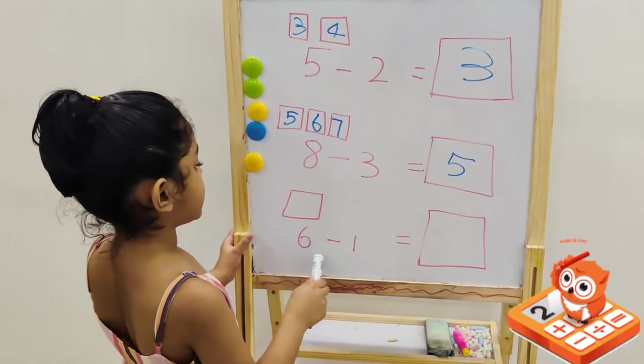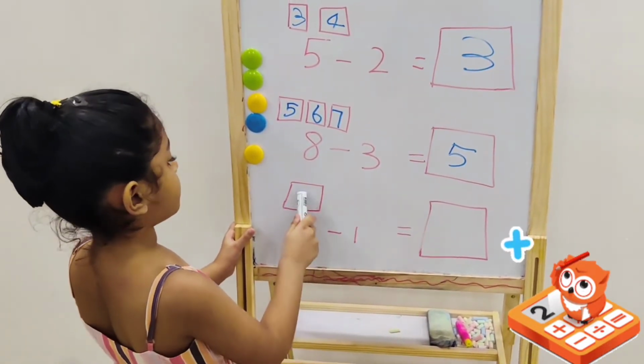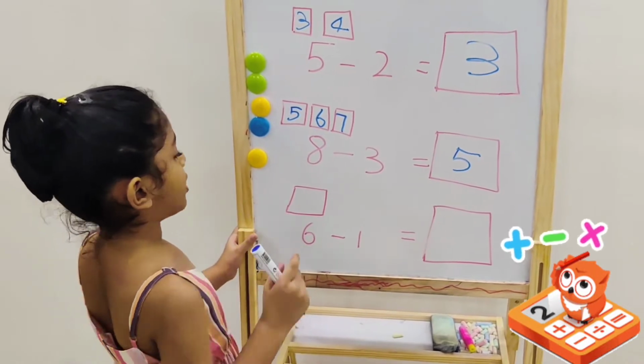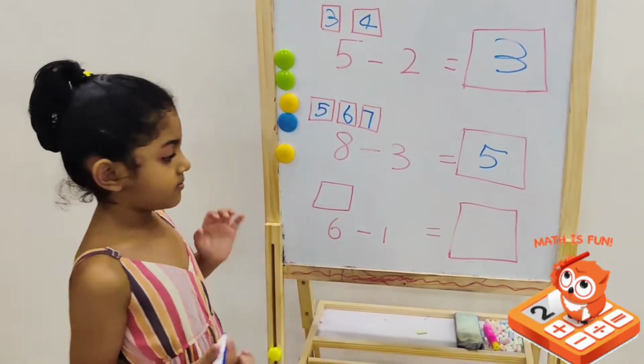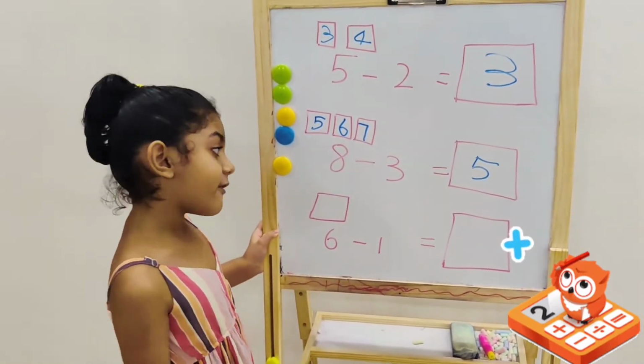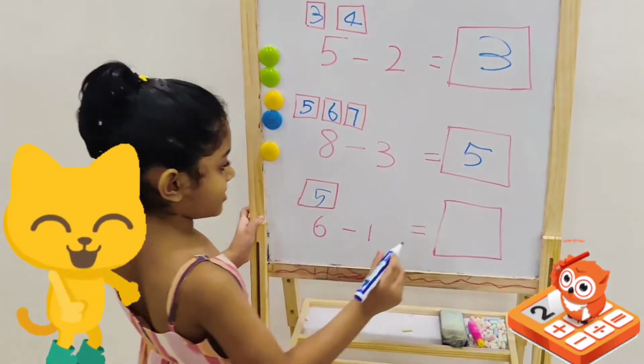Let's do 6 minus 1. So there's only 1 box and we need to count backwards. There's only 1 number. Do you think what it is called? You're right, it's 5. So 5 is the answer.